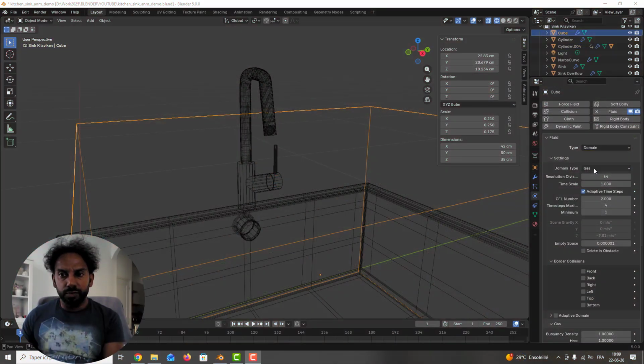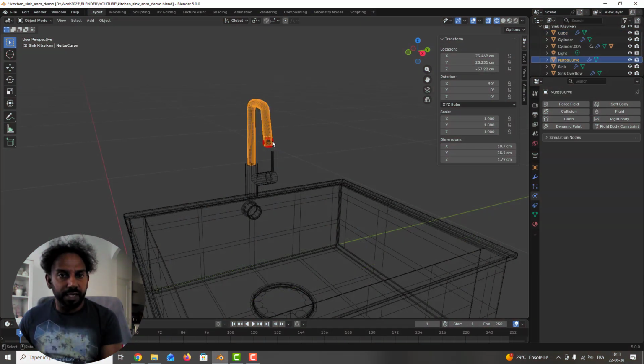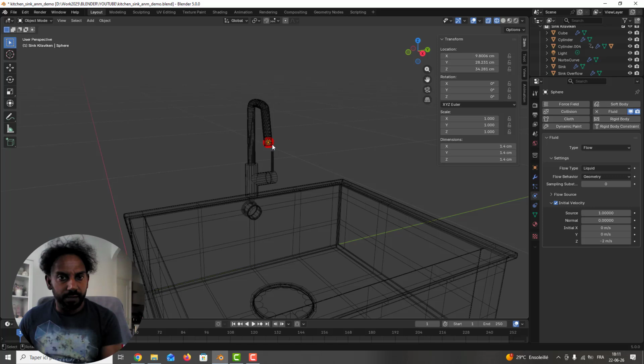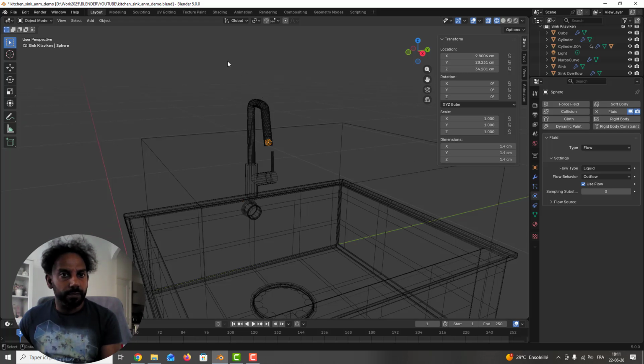You can also change the domain type to liquid. After you can select the sphere here, and you can change the flow behavior to outflow. We want the animation to start just when the tap is open.